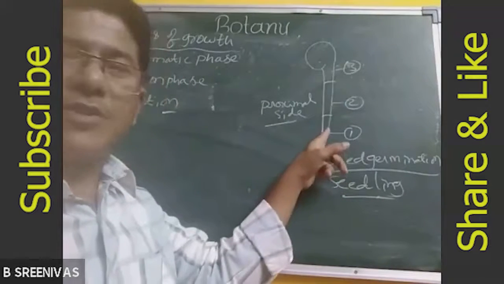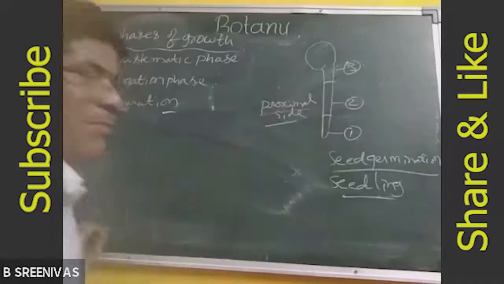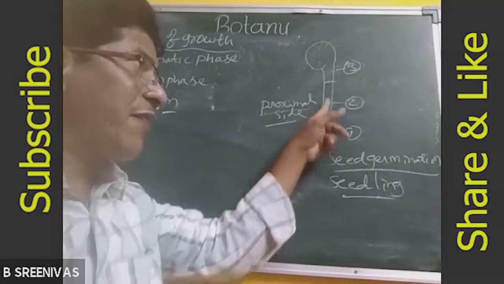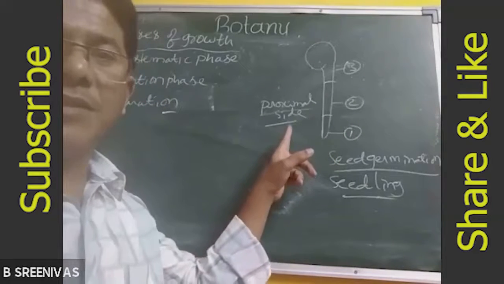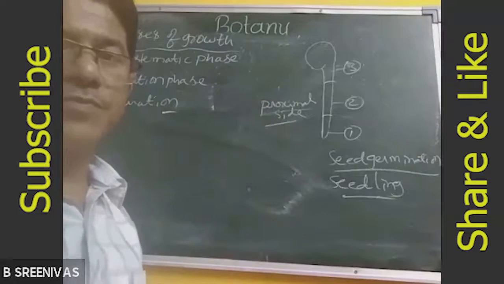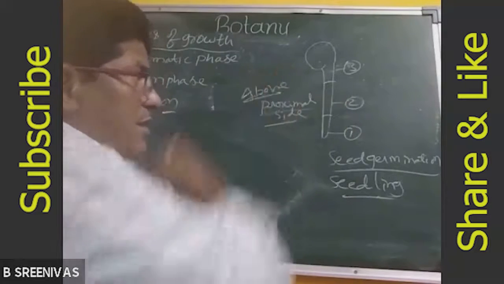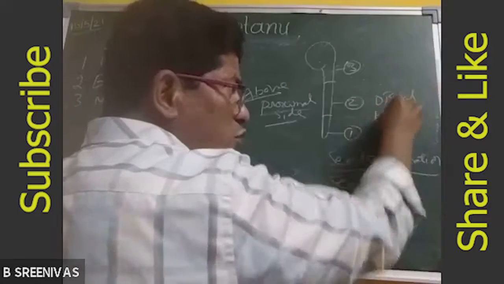Meristematic zone. Okay? So you write down the proximal. Proximal means the place just away from the meristematic zone is called the proximal zone. Proximal means above zone. Distal means below zone.